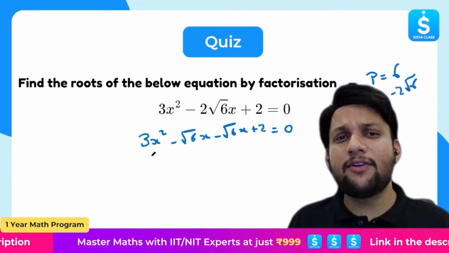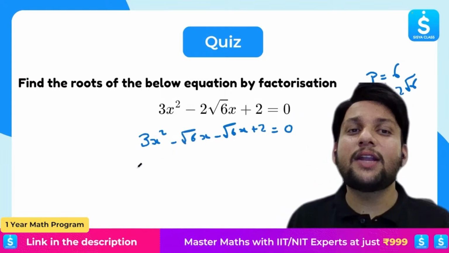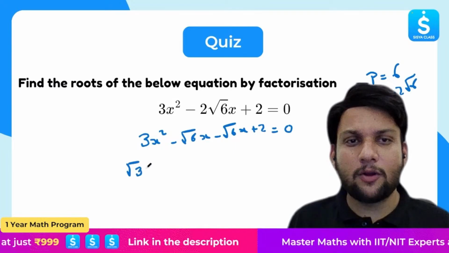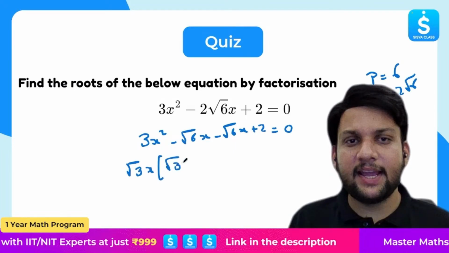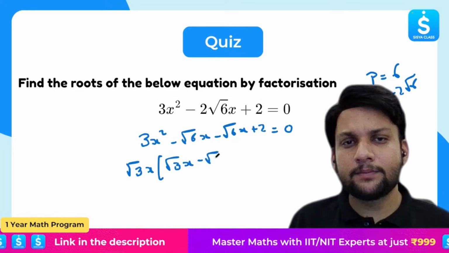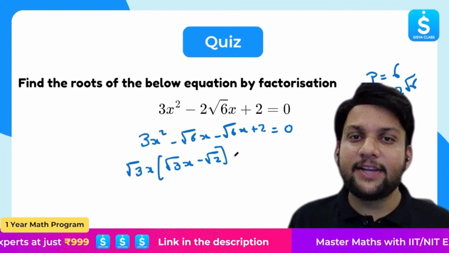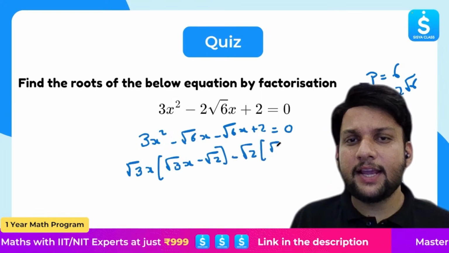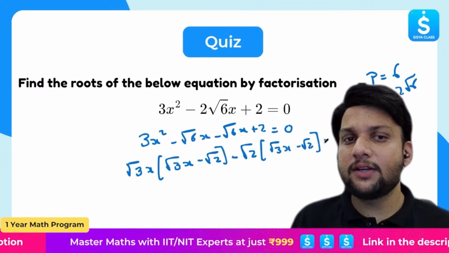Again, same thing. Root 6 can be written as root 3 times root 2. I will take root 3x common. What will be left? I will get root 3x minus root 2. And similarly, root 6 is root 2 times root 3. I will take minus root 2 common, and I will get root 3x minus root 2. And this is equal to 0.